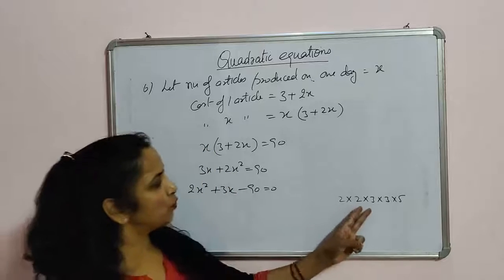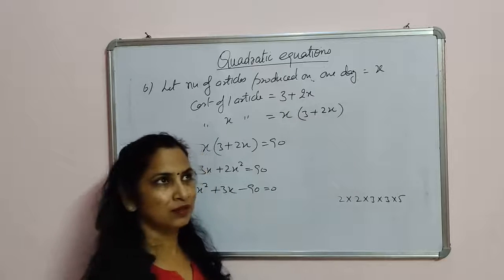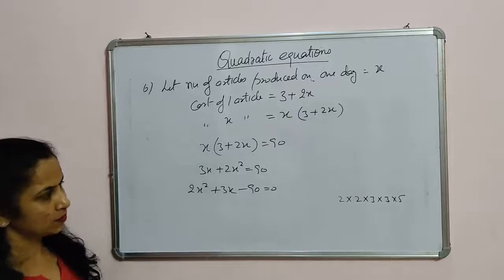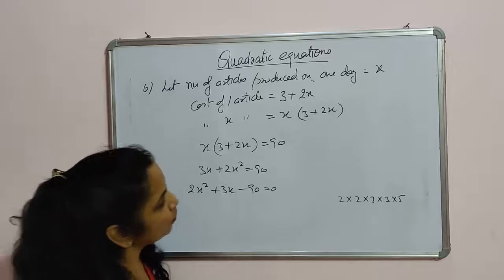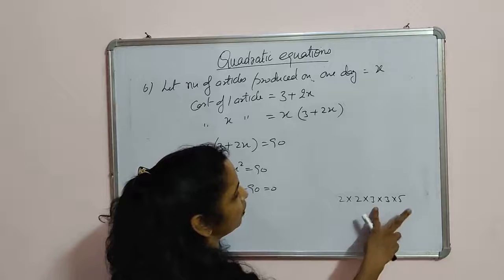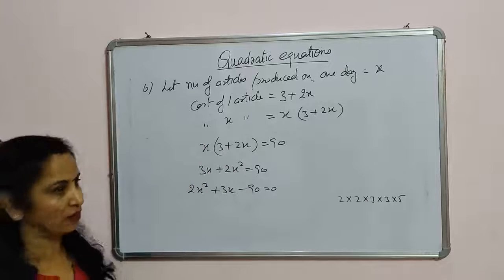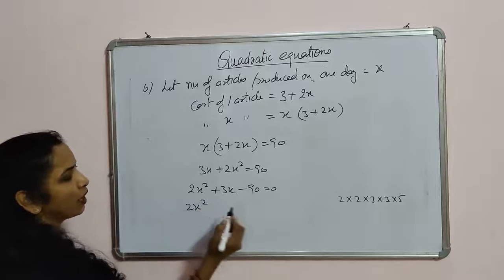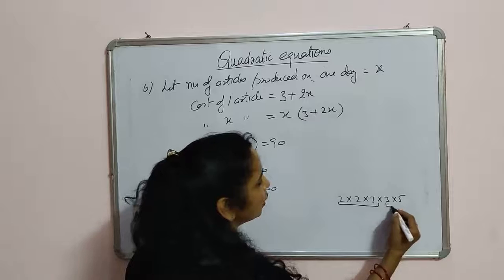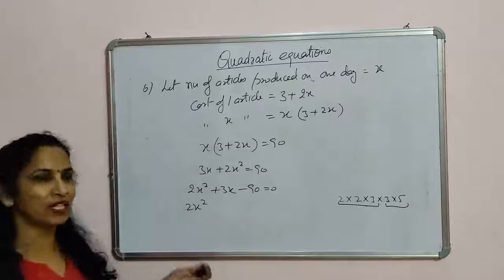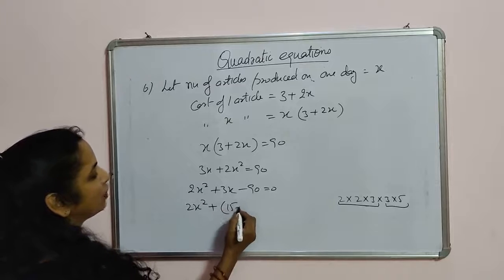Let me check. 2 fours are 8, 4 threes are 12, 12 threes are 36, 36 fives are 180. Yes, it will be 180. So we have to find 3. What will we do? 2 sixes are 12, and 3 fives are 15. Yes, the factors are 15 and 12. For 2x square, these multiply to give 12 and 15, and we know that 15 minus 12 is equal to 3. So in place of 3 we can write 15 minus 12.